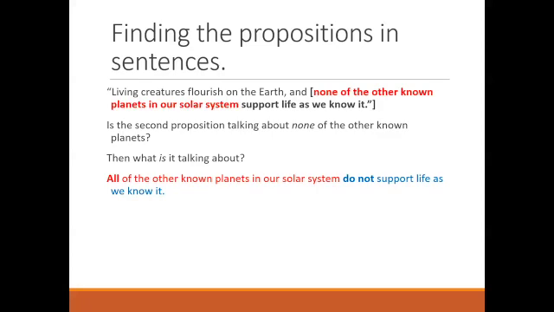That doesn't mean that the first way that it was expressed is wrong, because in fact the meaning of that expression, none of the other known planets in our solar system support life as we know it, is exactly that all of the other known planets in our solar system do not support life as we know it.